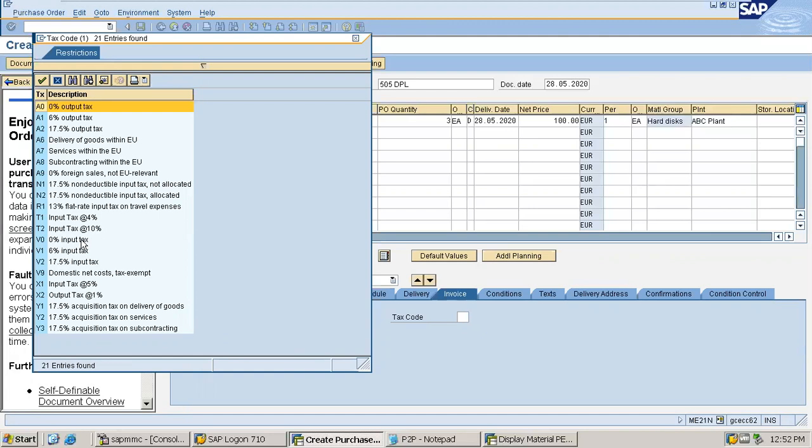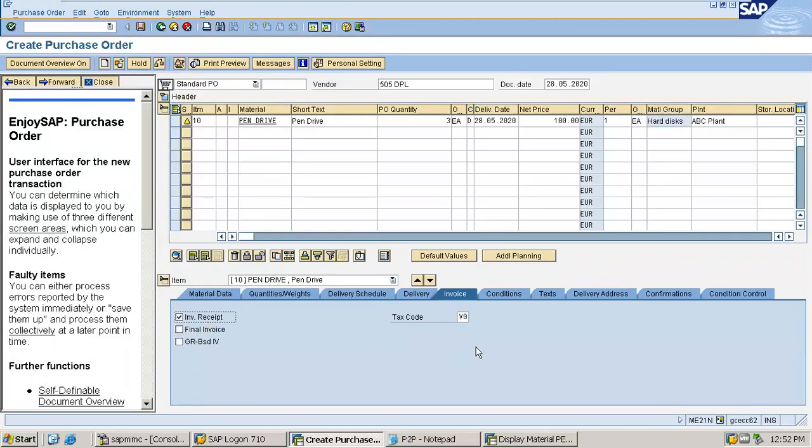You may give it, you may not give it as well. I want to give this one V0, that is 0% tax. So I don't want any tax to be charged here, hence I have given the 0% tax, so that is fine. I'm just pressing enter. Now I'll be clicking on the check button. It will show me an error if the document contains any error.